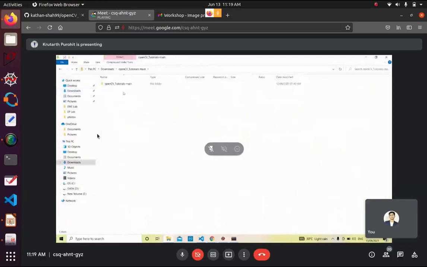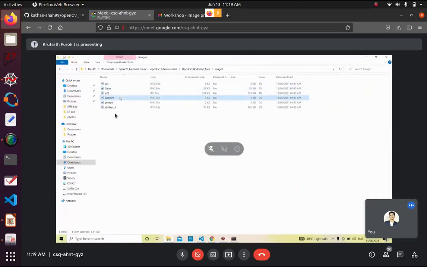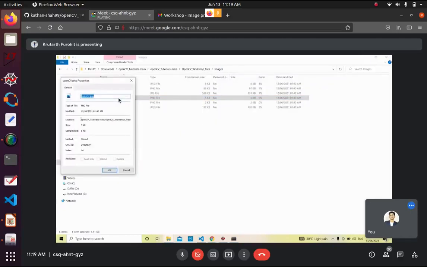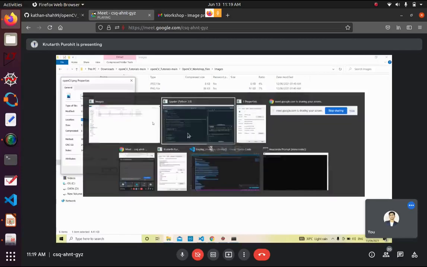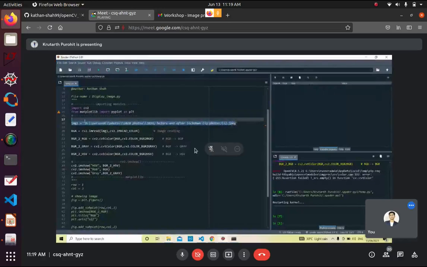Open the images folder and just open CV. Any image you want to take, you can take. Open the OpenCV image. Just copy that address. Is it okay now? opencv.png, let's write that.